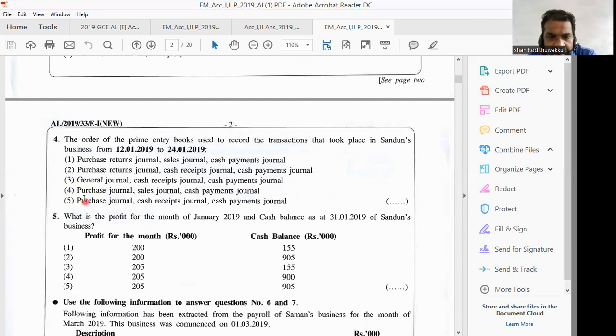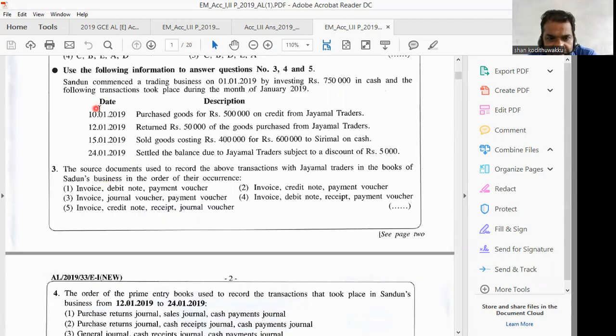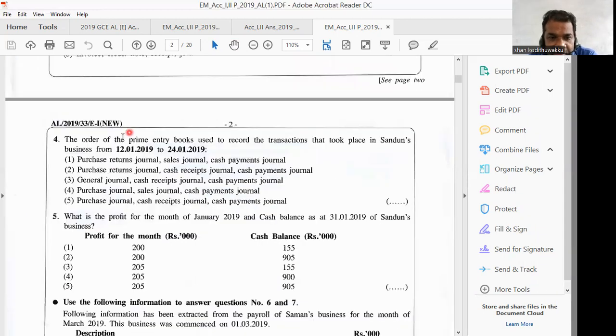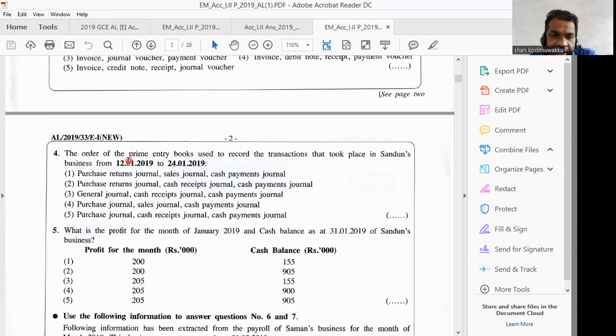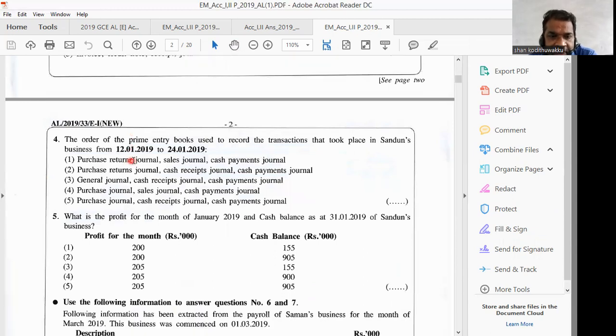Number 4 and 5 will be correct if you select the first transaction also. But we have to ignore the first transaction as they have mentioned from 12th January to 24th January. Therefore, we have to ignore the first one. If you take from the second transaction that occurred on 12th January, the first one should be purchases returns journal. The second one is also correct, purchases return. Therefore, we can't select the correct one now. We have to go further.